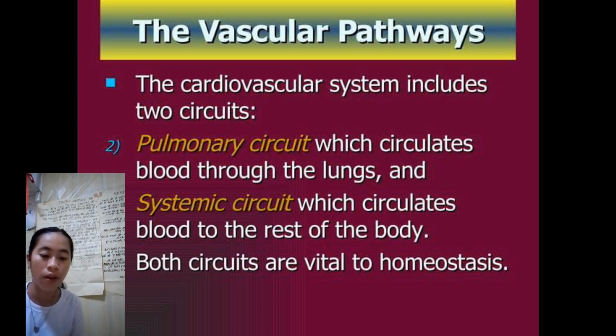So ang atong pulmonary circuit nag-circulate ra siya blood sa atong lungs, while ang atong systemic circuit nag-circulate siya blood to the rest of our body sa tibok natong lawas. And then both circuits are vital to homeostasis.